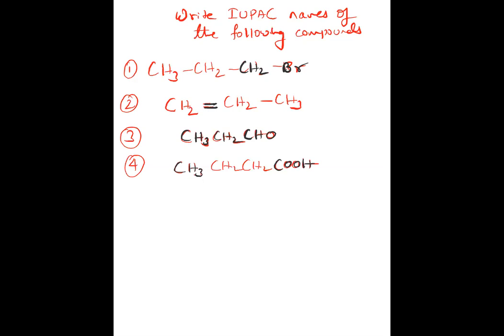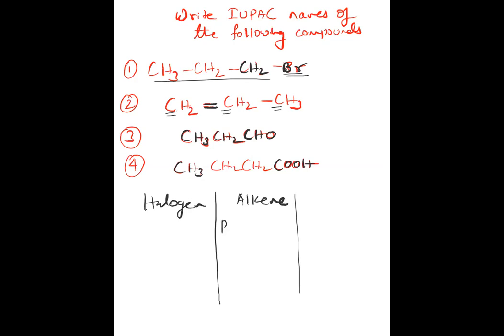See, the first one you know anyway: there are three carbons and one bromine. This kind of compound is a halogen compound. You can refer to the notes on halogens. The second one is an alkene. I told you last class, or did I not? You have to count the carbons. Three carbons, so prop plus ene, propene.